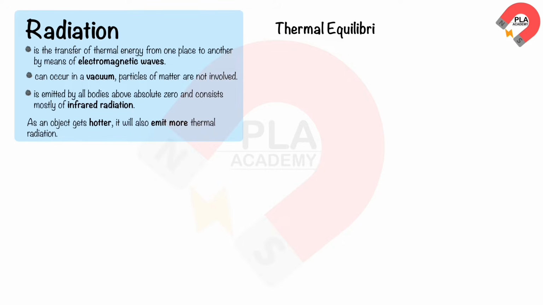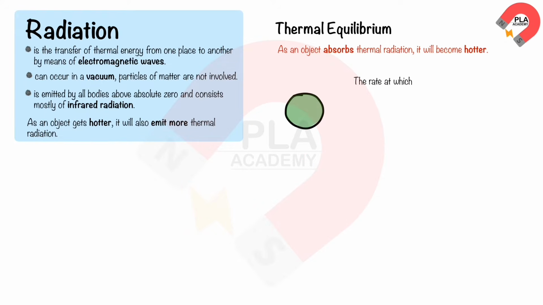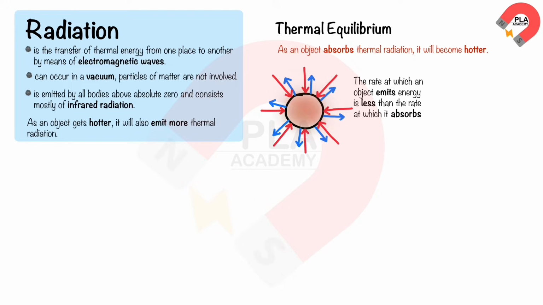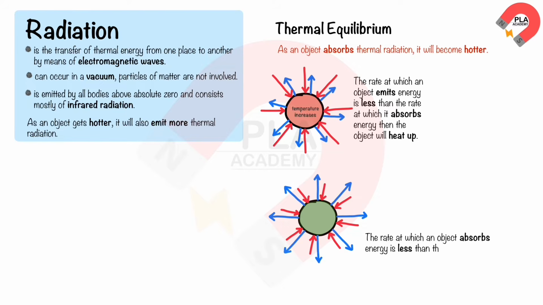Thermal equilibrium. As an object absorbs thermal radiation, it will become hotter. If the rate at which an object emits energy is less than the rate at which it absorbs energy, then the object will heat up. If the rate at which an object absorbs energy is less than the rate at which it emits energy, then the object will cool down. Both processes will always move towards thermal equilibrium.